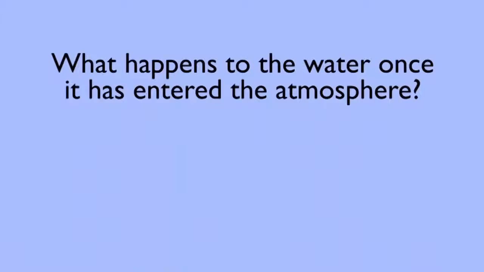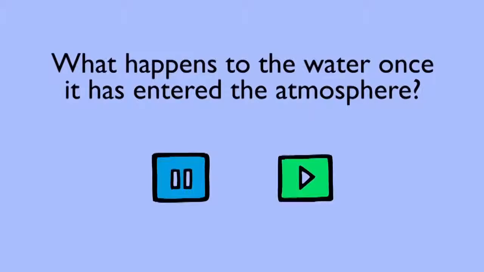Once the water has entered the atmosphere, what do you think happens next? Pause the video and continue when you think you have an answer. The correct answer is that the water vapour cools and condenses. When it does this, it forms clouds.